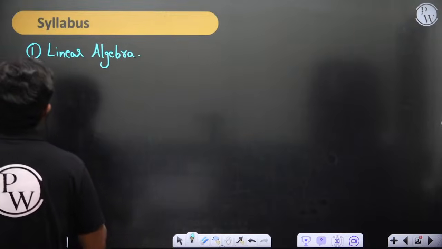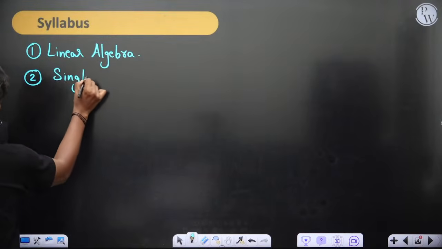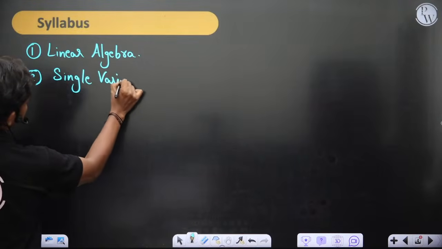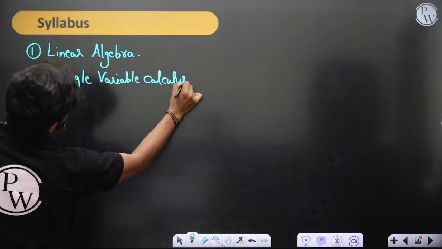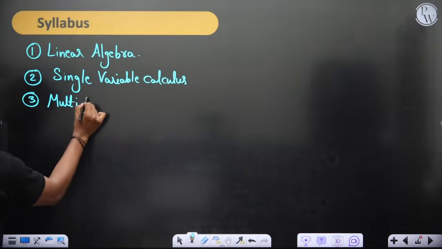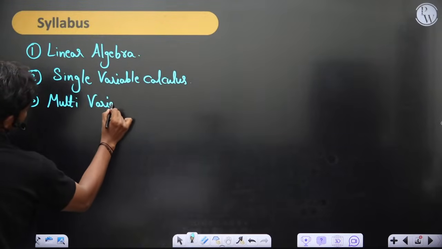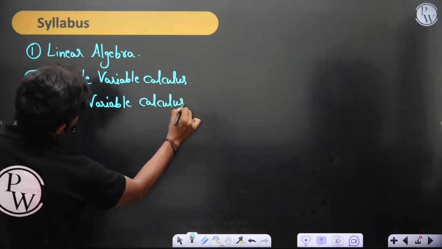Second, I would like to go to basic calculus, or I would like to call this single variable calculus. And third is multi-variable calculus. Of course, we'll talk about functions with 2 variables, 3 variables, and any number in general. Taylor series for n-dimensional space, we'll see all these things.